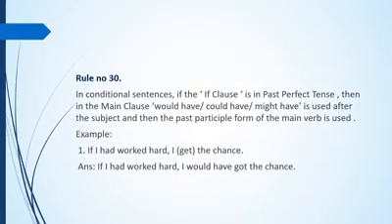Rule number 30. In conditional sentences, if the if clause is in past perfect tense, then in the main clause would have, could have, might have is used after the subject, and then the past participle form of the main verb is used. Example, if I had worked hard, I get the chance. Notice the if clause is in past perfect tense. So according to the rules, we have to use would have or might have, and then the past participle form of the main verb in the answer. So the answer is if I had worked hard, I would have got the chance.